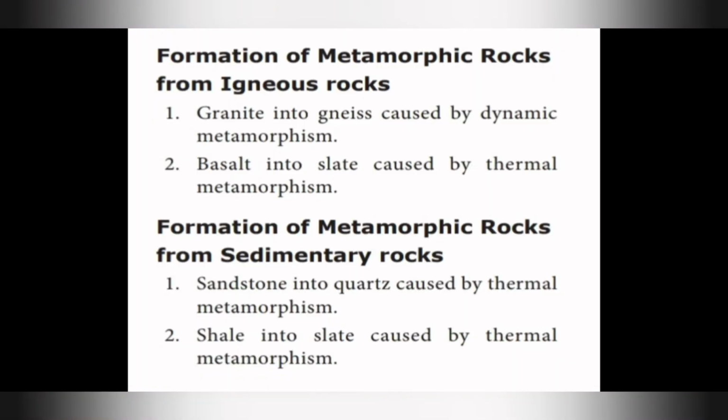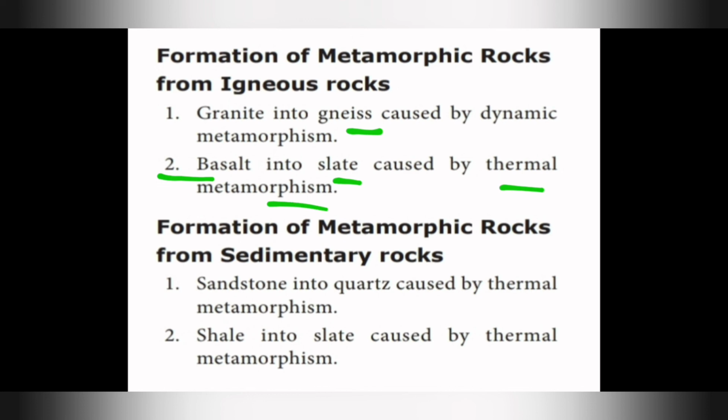Formation of metamorphic rocks from igneous rocks. We will see how metamorphic rock has been formed from igneous rocks. Granite into gneiss caused by dynamic metamorphism. Gneiss is a kind of metamorphic rock which is high graded. Second one is basalt into slate caused by thermal metamorphism.